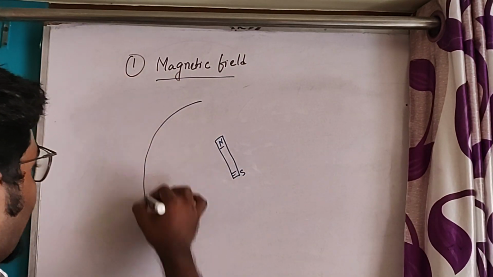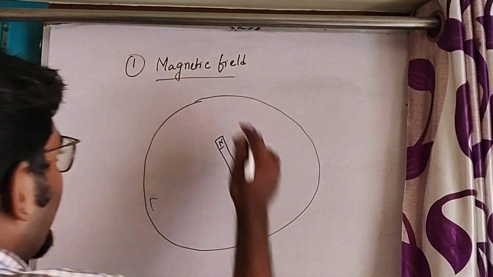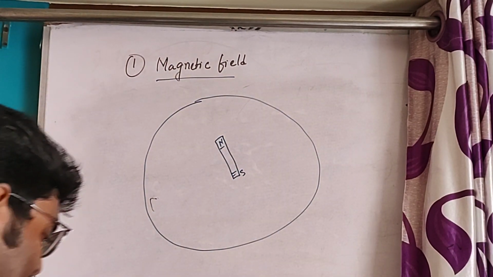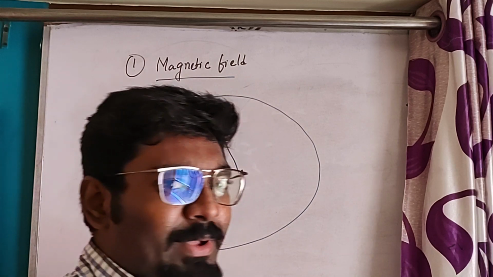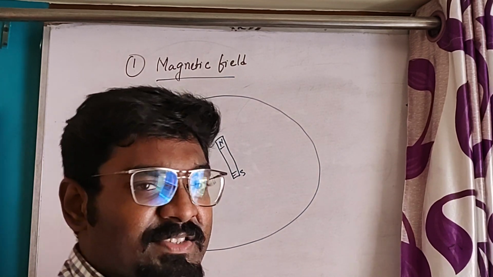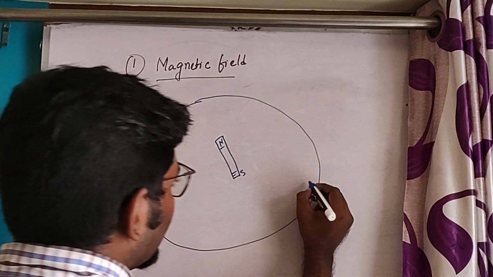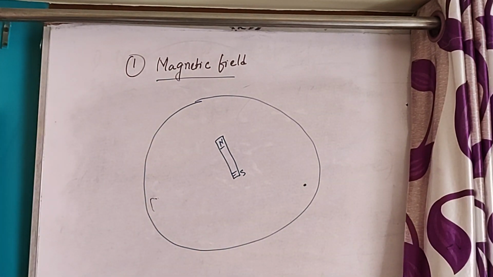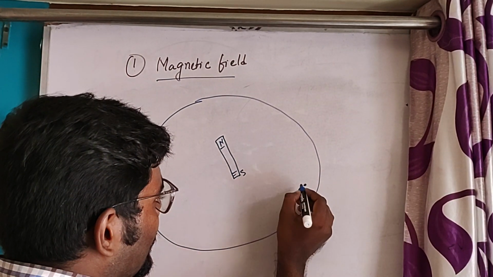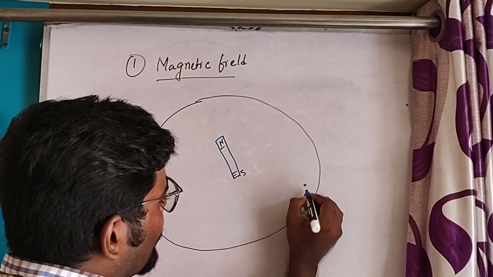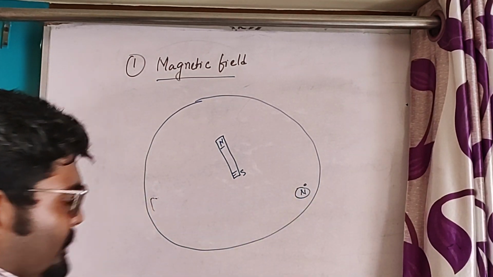First of all, we have to define a boundary here. Beyond this boundary, the magnetic force will be negligible, so we can consider it as 0. Within that boundary, it will have some effect, and within this boundary, we bring an isolated north pole.